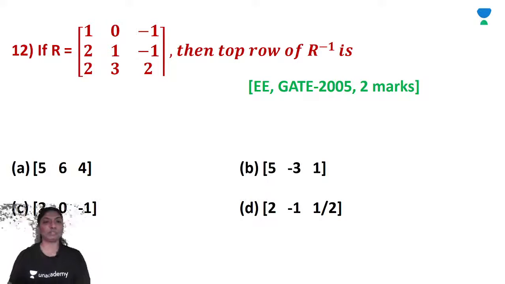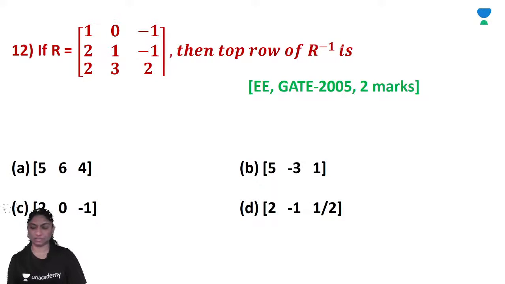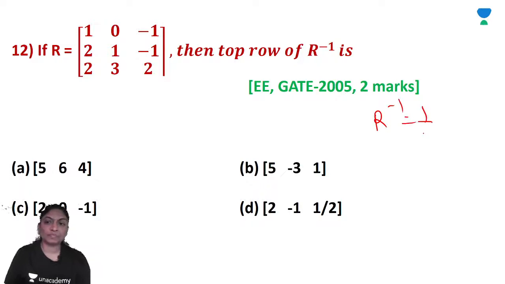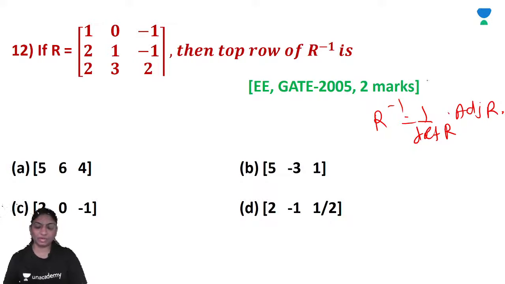Now let's move further. If R is equal to [1 0 -1; 2 1 -1; 2 3 2], then the top row of R inverse is? Okay, only we have to calculate the top row of R inverse. We know that R inverse is equal to 1 upon determinant of R into adjoint of R. Right? So it means we have to calculate the first row only.